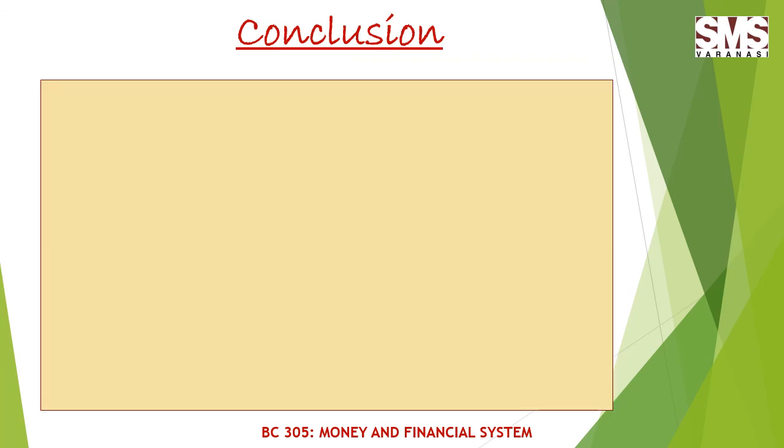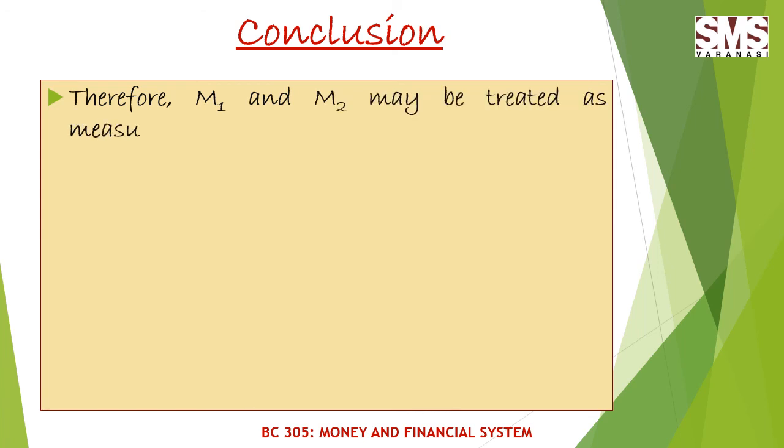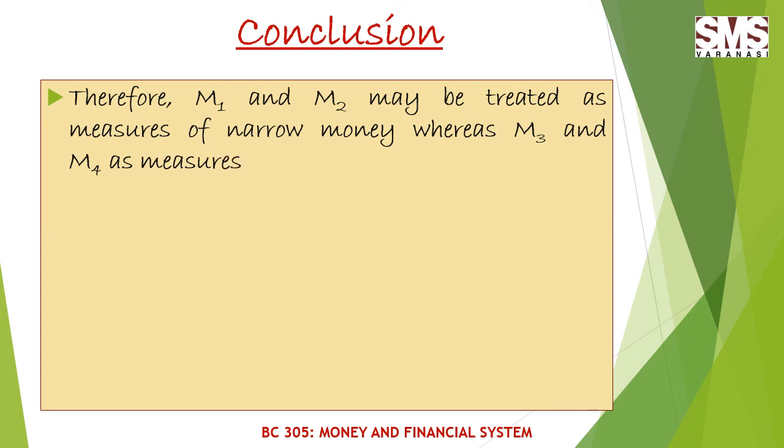Thus, in conclusion, it can be stated that M1 and M2 may be treated as the measures of narrow money, whereas M3 and M4 can be treated as the measures of broad money.